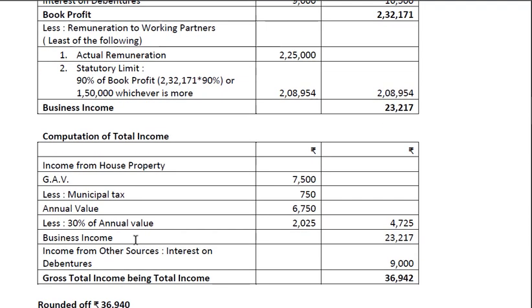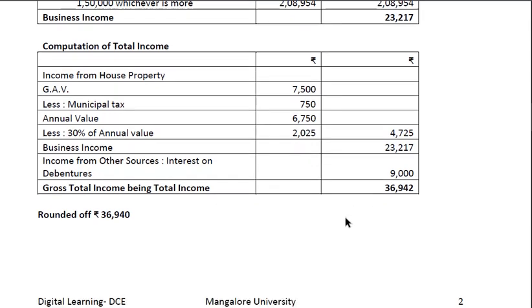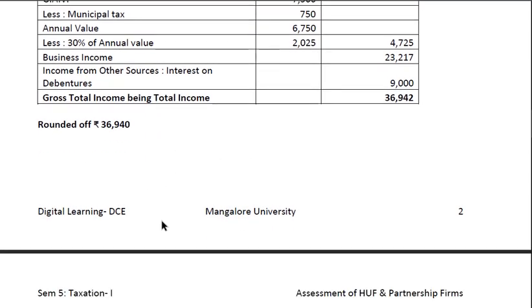Now next step is to find the total income of the firm. Computation of total income. First we will do the calculation related to income from house property. So after this we will take business income, and then income from other sources, that is interest on debentures. If we add this together, we will get the gross total income. If there are no deductions, then this gross total income itself will become the total income. So in this question, they have just asked you to compute the total income, and the total income is rounded up to 36,940.